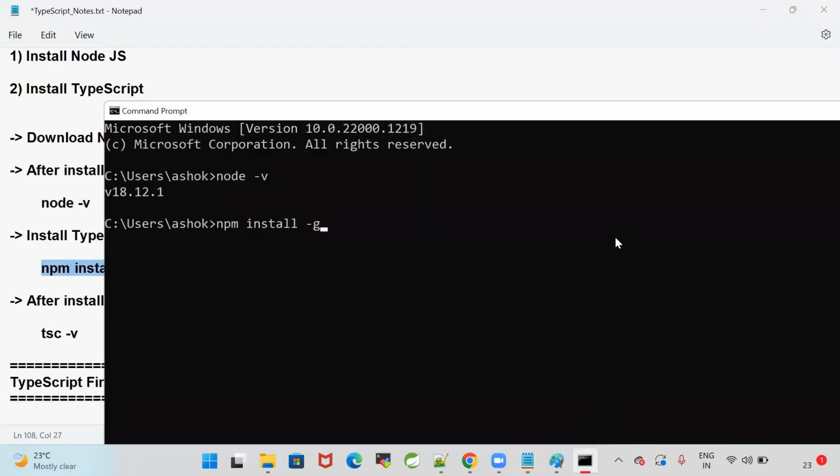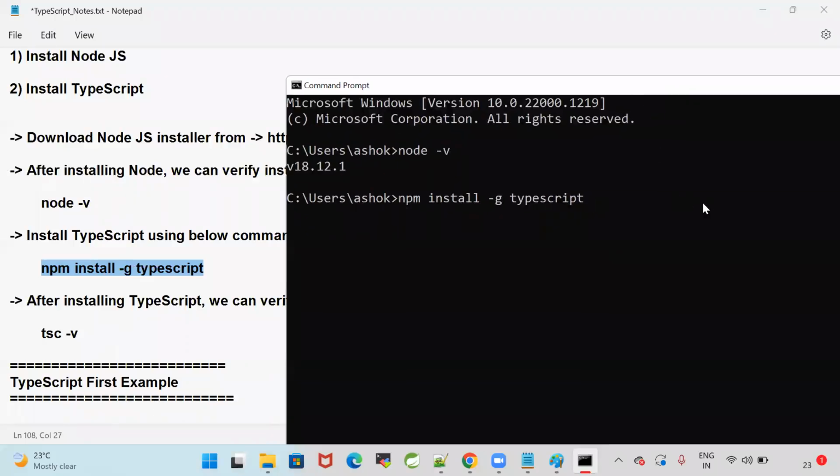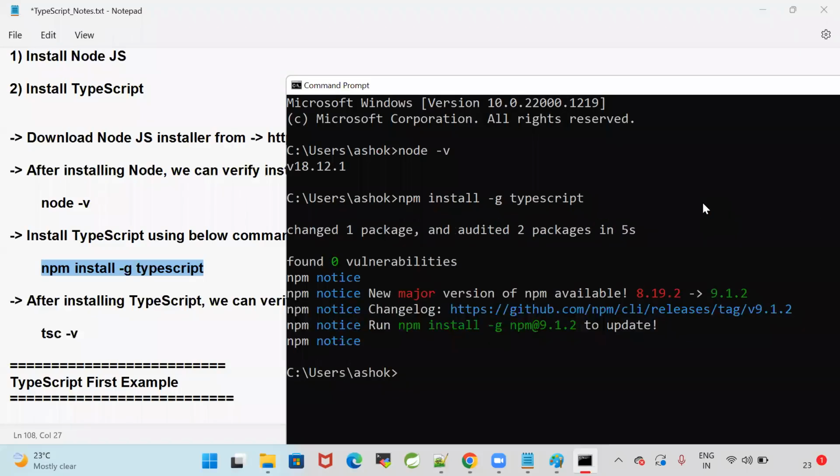Using this npm, I'm installing TypeScript in my system. Yes, it is installing TypeScript. TypeScript got installed. tsc space -v. TypeScript version 4.9.3, Node version 18.12.